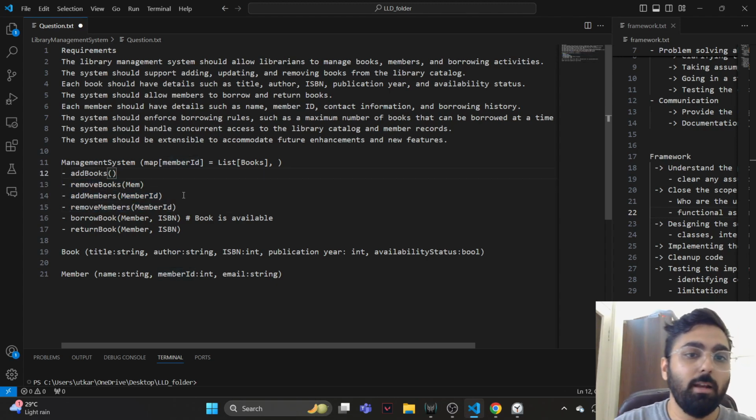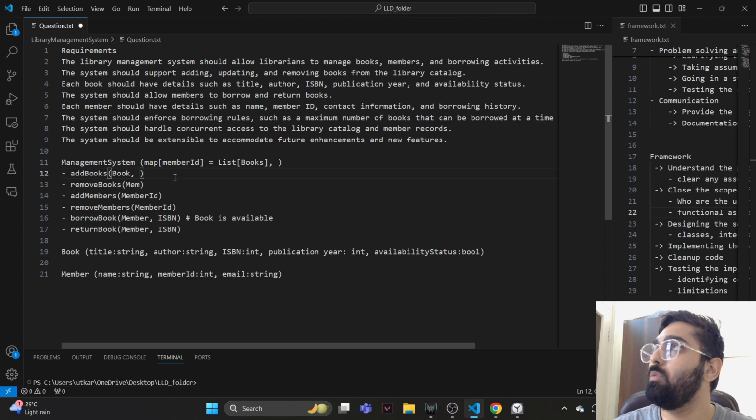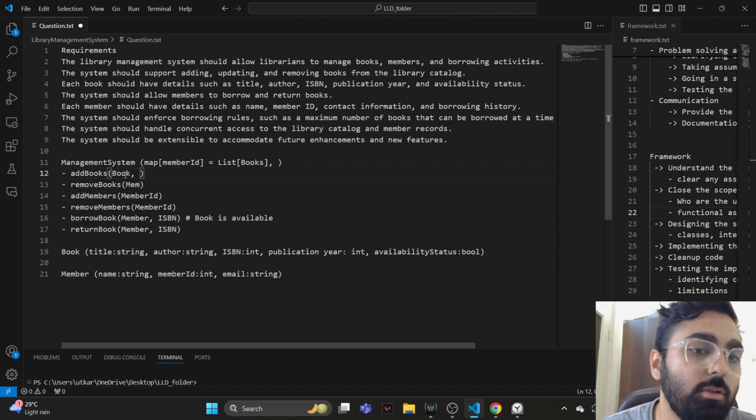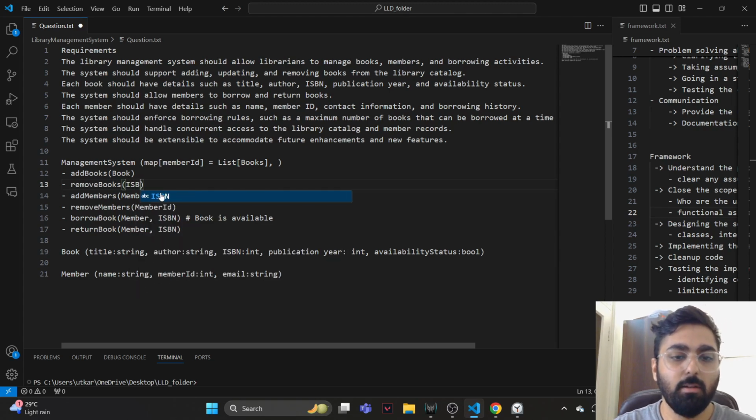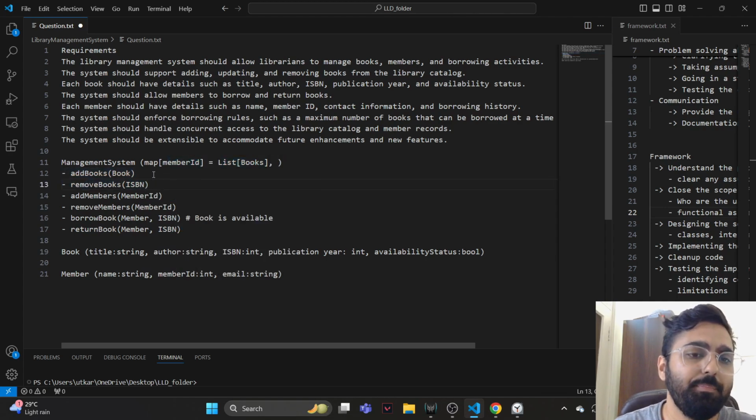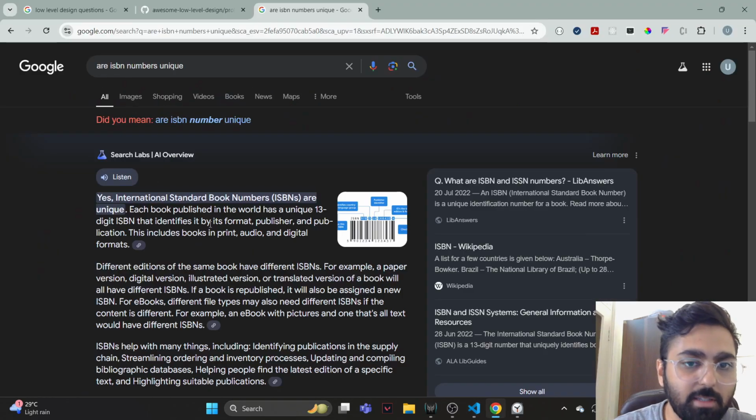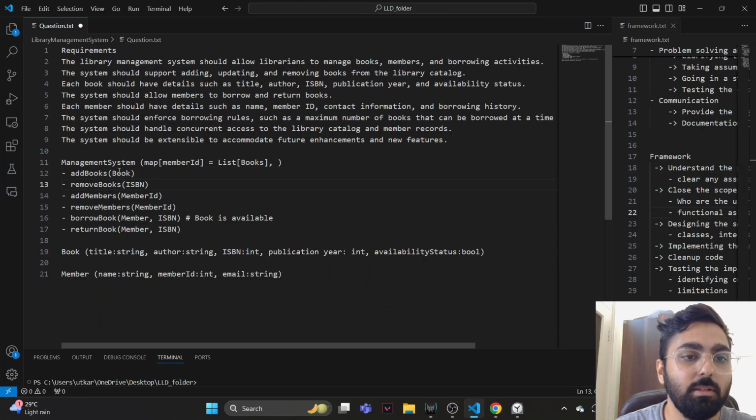Now when we talk about add books, we're adding a new book instance, so maybe it takes up an actual book, because if you look at the scenario, a librarian would actually get a physical book to add to the library, and the librarian can actually read the title, author, ISBN number, publication year. So that information will be present on the book itself. So let's say add books just takes up a book, right? And remove book can actually just take the ISBN number. What is ISBN number? International Standard Book Number. Okay, International Standard Book Number. So I think that makes sense.